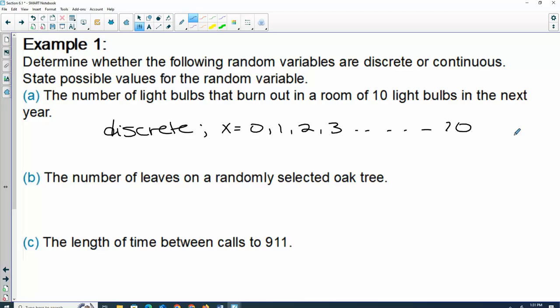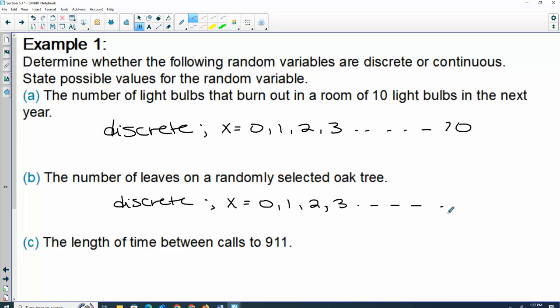All right, B, the number of leaves on a randomly selected oak tree. Discrete. We can count them. Probably don't want to, but we can. What kind of values could we get? 1, 2. Could I have 0 leaves on my tree? Yes. 1, 2. Is there a stopping point? No, it just keeps going, because there's no definite limit. An oak tree can't only have 500 leaves on it and never more. There isn't a rule like that.